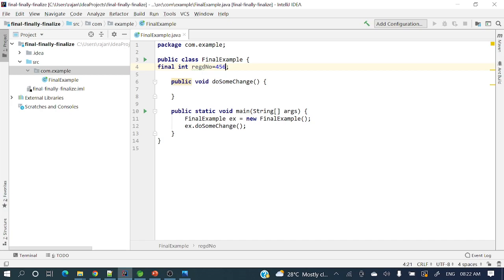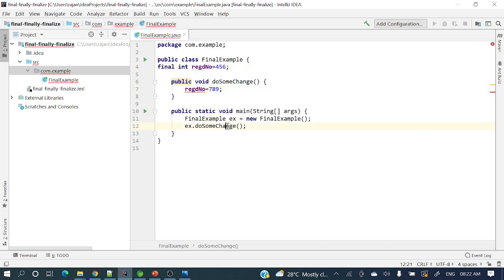Once we have initialized it, we are not able to change that value. For example, here I am taking this registrationNumber, and in the doSomething method I want to change it to 789. Control S. If you see here, cannot assign a value to final variable registrationNumber, because we have already assigned it. So we cannot modify variables if we declare them as final.